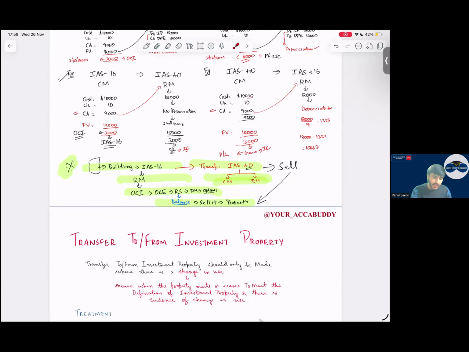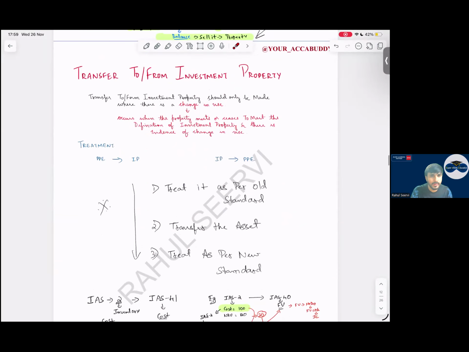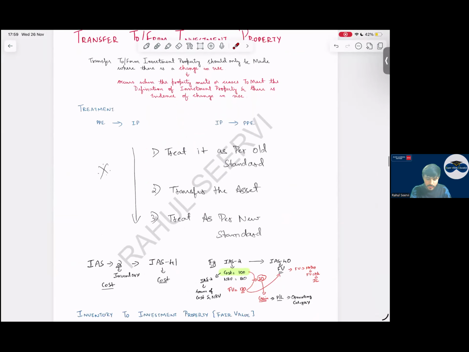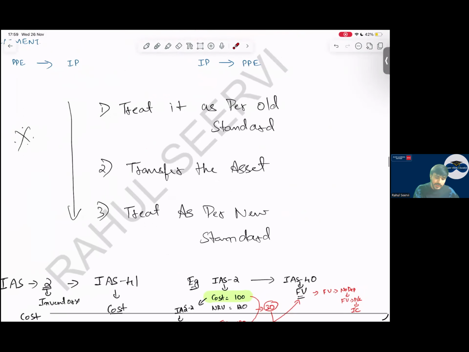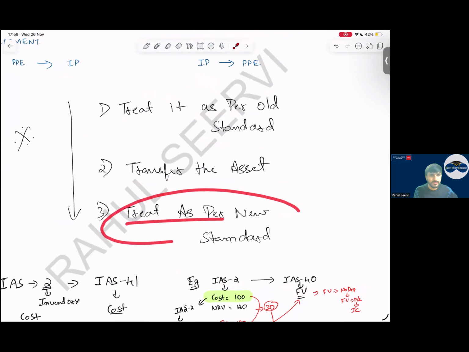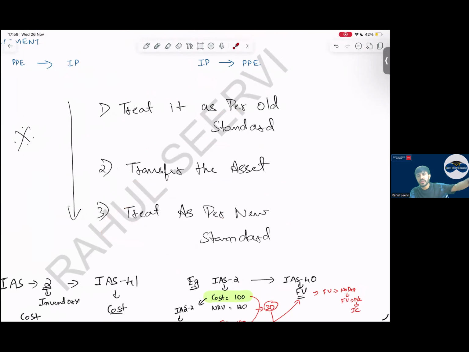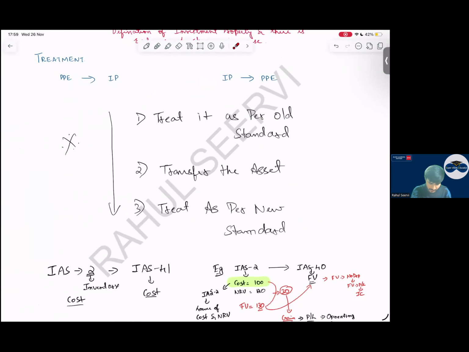So see now, transfer to and from investment property. What is the important point you have to remember? Treat it as per old standard first, transfer the asset, then treat as per new standard. First, treat as per old standard, then transfer, then apply the new standard. Simple.